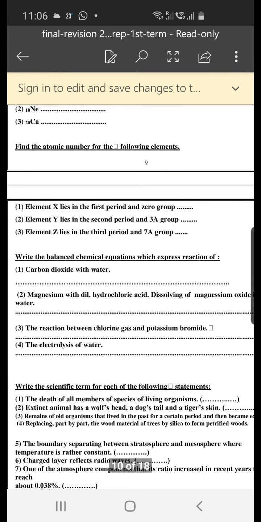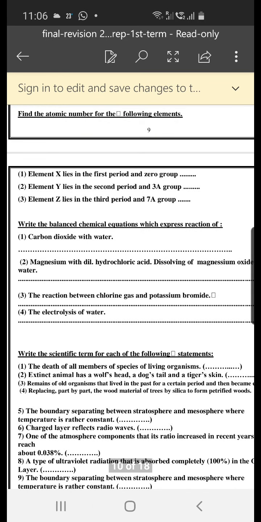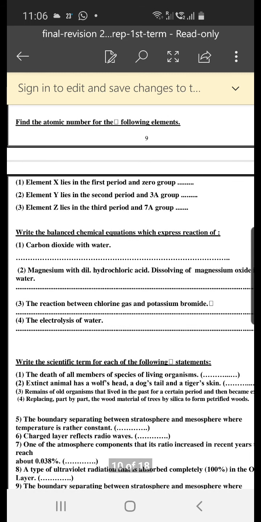Find the atomic number of the following elements. Element X lies in the first period and group 0. First period means it has 1 energy level. Group 0 is the inert gases or noble gases group. So it is helium, 2. Element Y lies in the second period and group 3A. Second period, it has 2 energy levels. And group 3A, the last energy level has 3 electrons. So it is 2, 3. The element which has 2, 3 has atomic number 5.